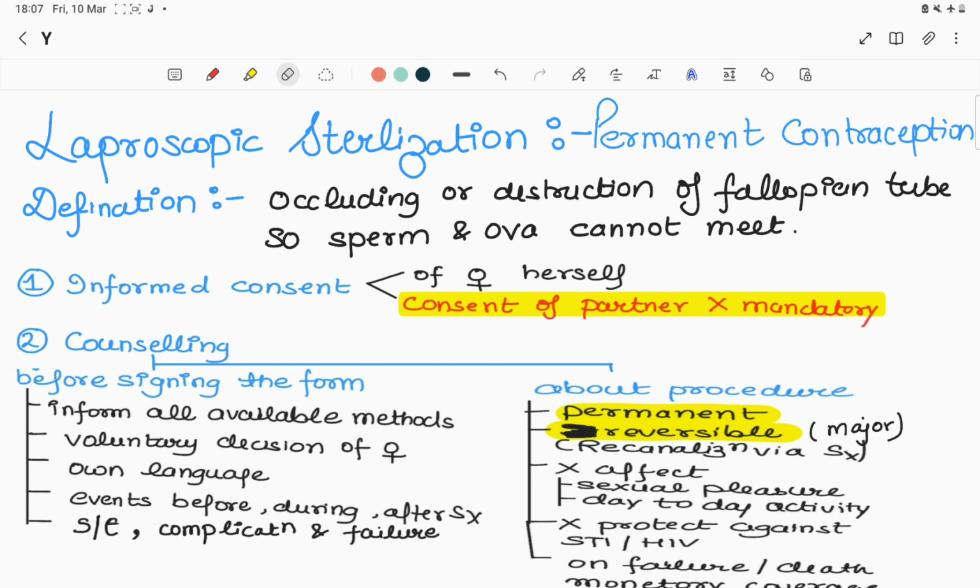And today we will talk about laparoscopic sterilization. In our last lecture, in part 10, we talked about tubal ligation and mini laparotomy in detail.